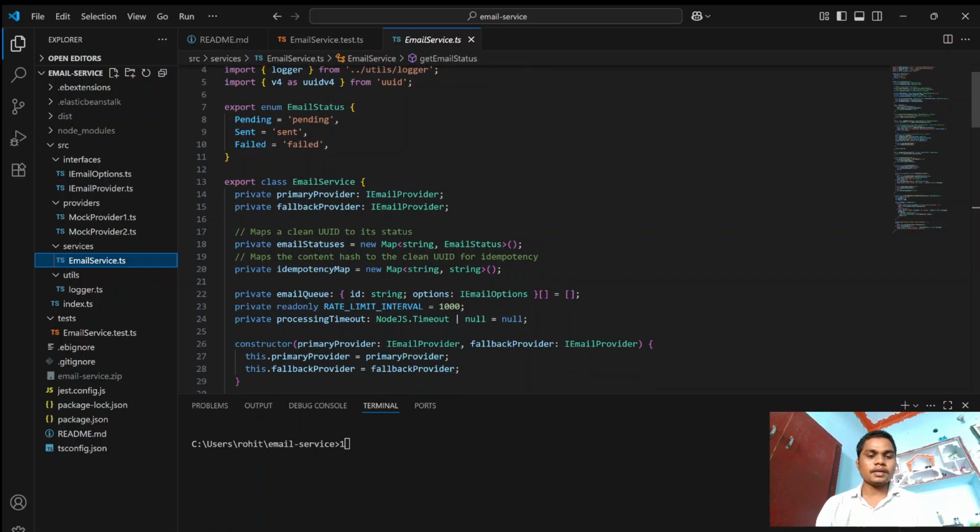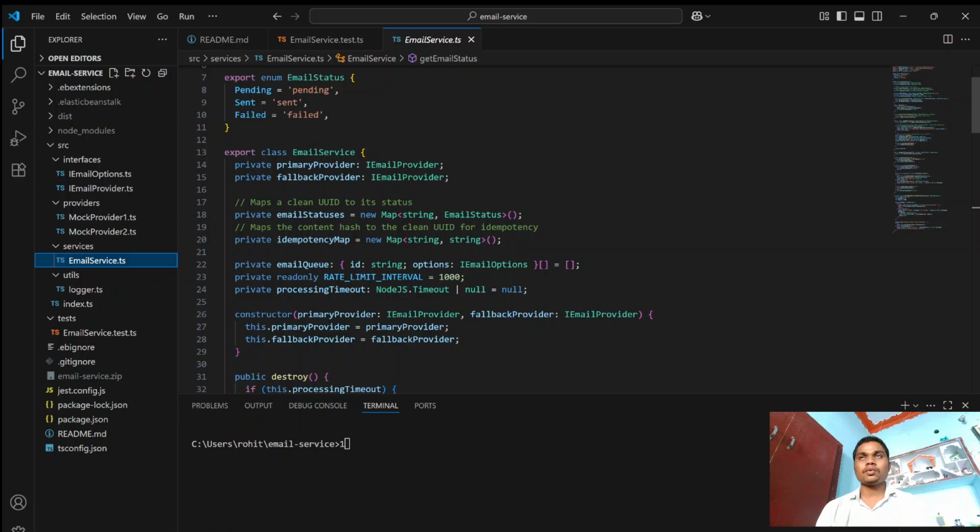Mock provider 1 tries to send an email to the targeted email ID. It tries 3 times. If it fails, it falls back to mock provider 2.